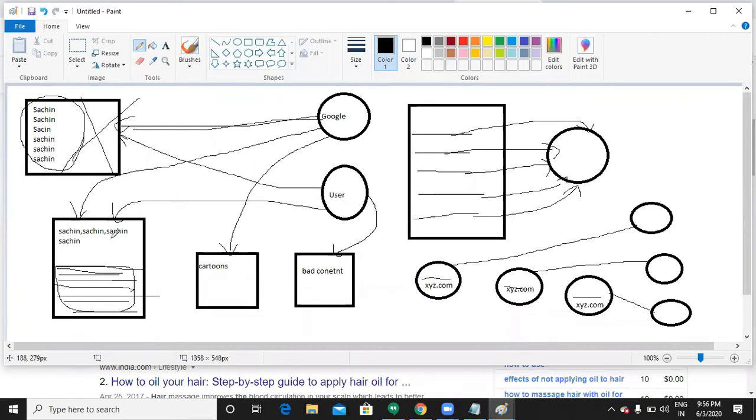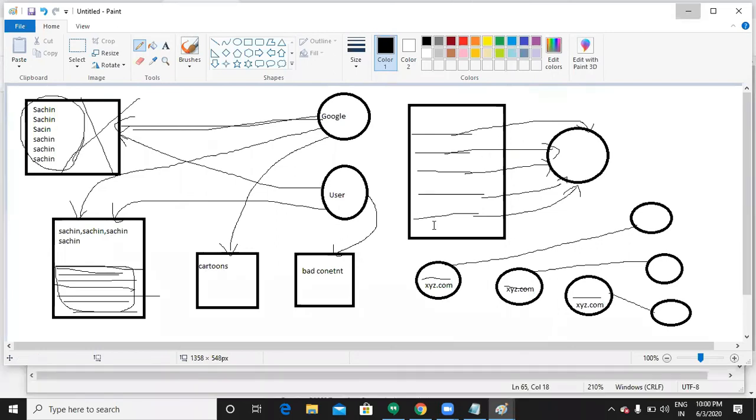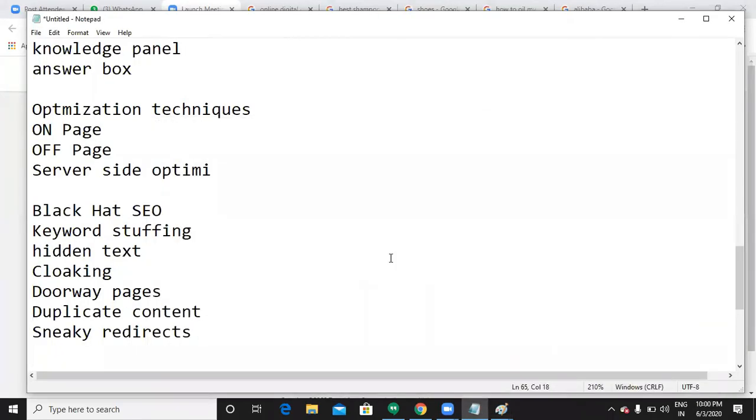That is also a black hat technique, and Google will penalize you. The next is cloaking, showing some content to the users and other content to Google. Then doorway pages, showing multiple URLs in search results, and when someone clicks on those URLs, you redirect your customers to the same destination page. These are a few black hat techniques you should not use.